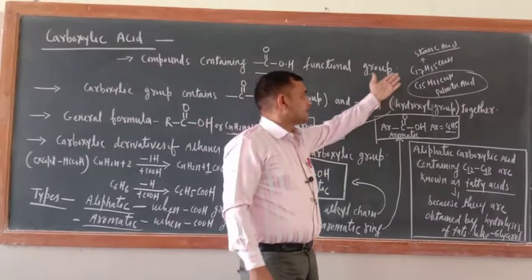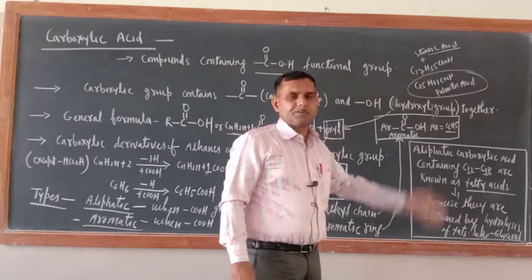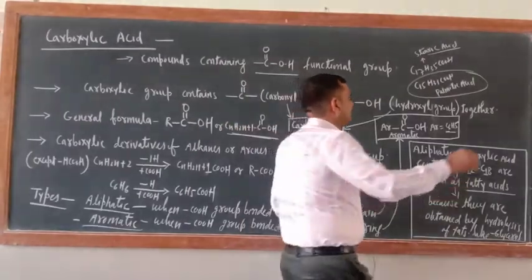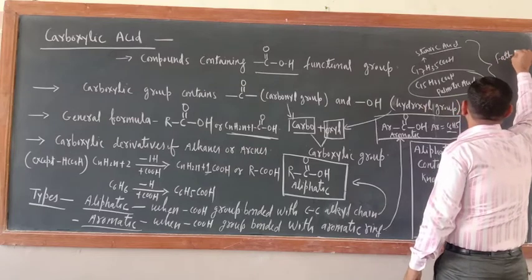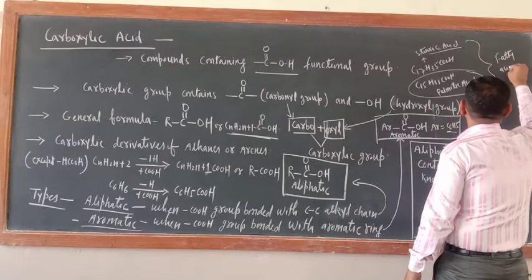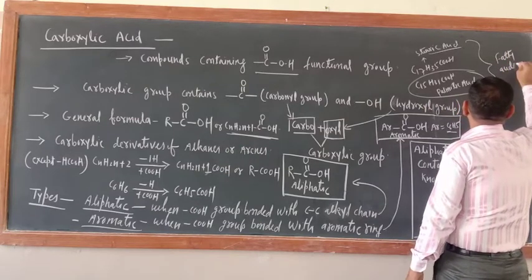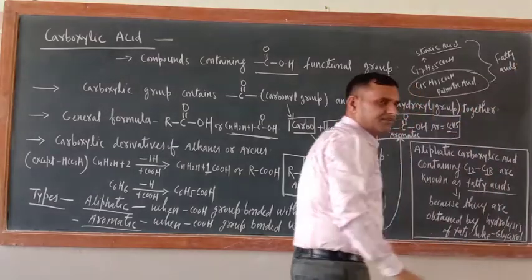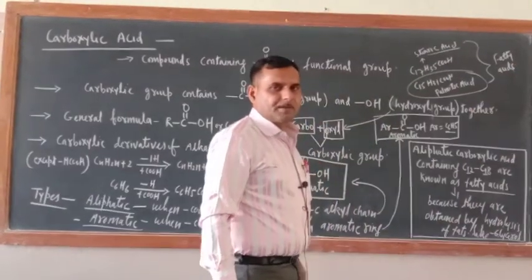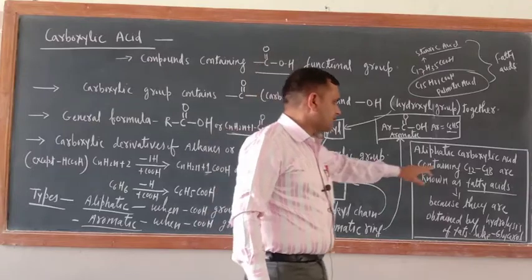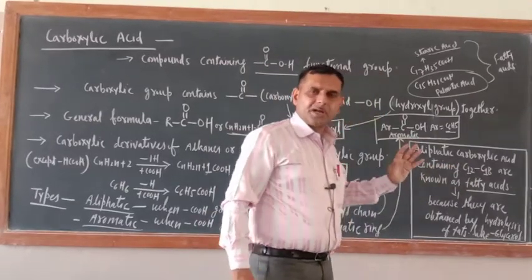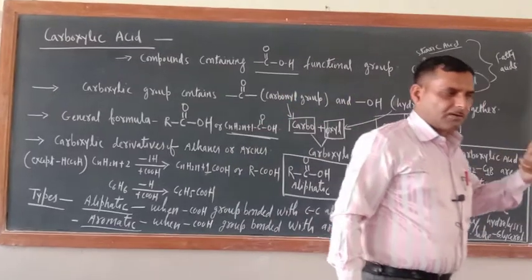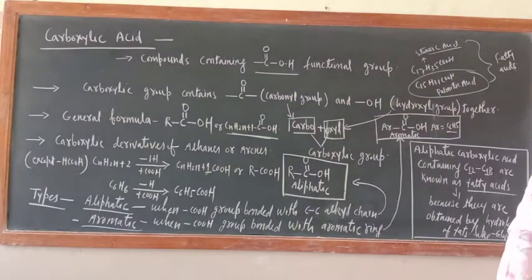Just see, C17, C15, so they are fatty acids. So we can define fatty acids: aliphatic carboxylic acids which contain carbon from C12 to C18. You should remember this one, C12 to C18. Okay, so the introductory part is over. Now let us concentrate on the nomenclature part.